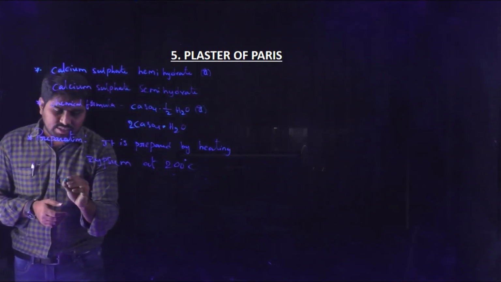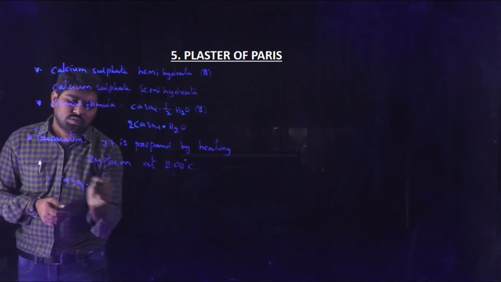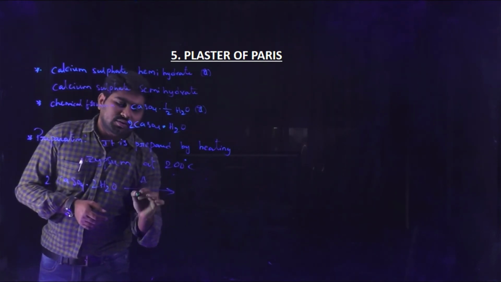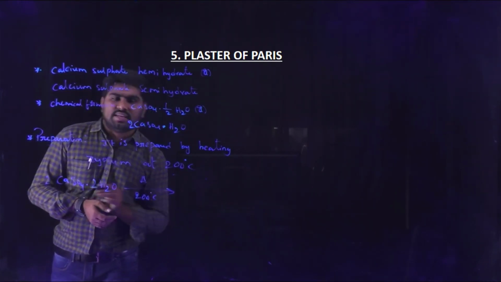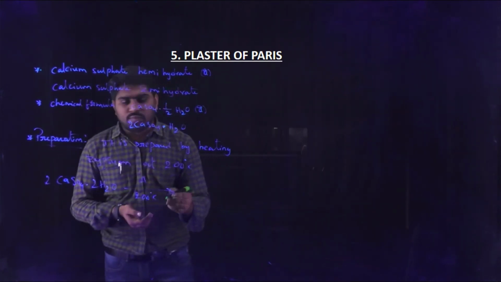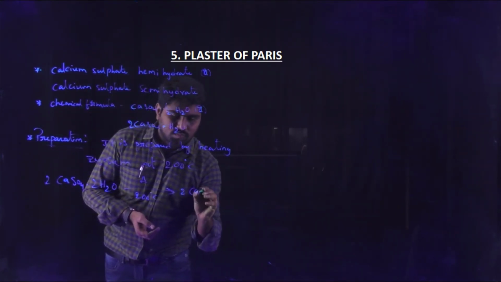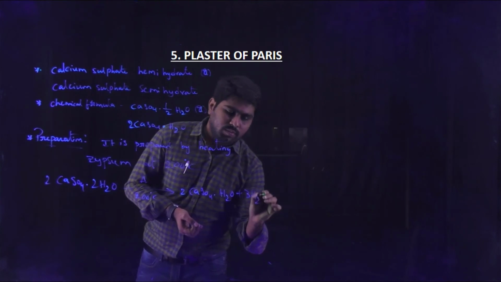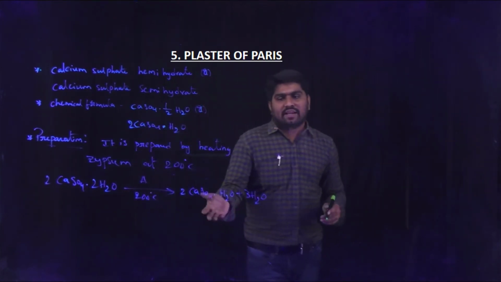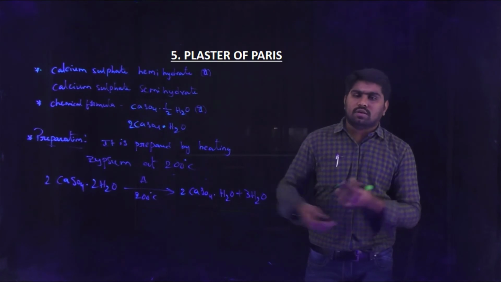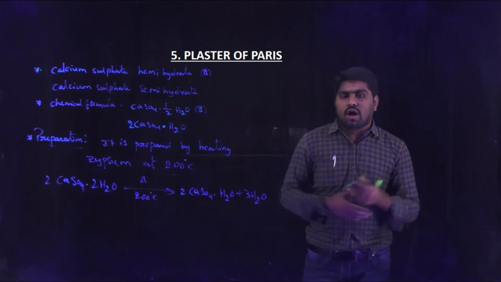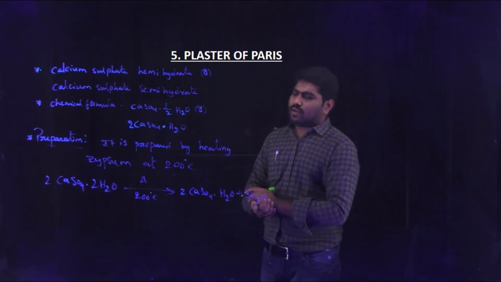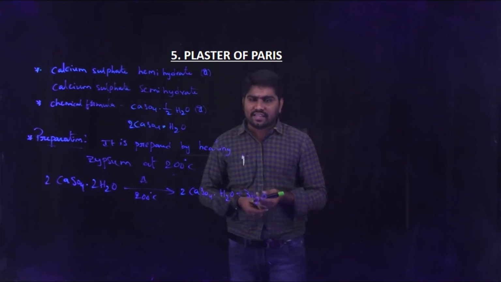I am writing the reaction here. CaSO4·2H2O, on heating at 200 degrees centigrade, produces plaster of Paris, 2CaSO4·H2O or CaSO4·½H2O. So this is the preparation of plaster of Paris.